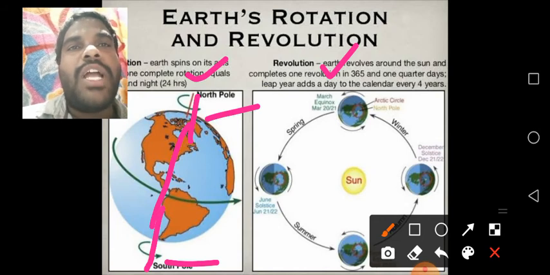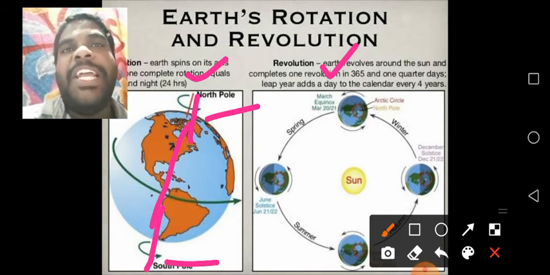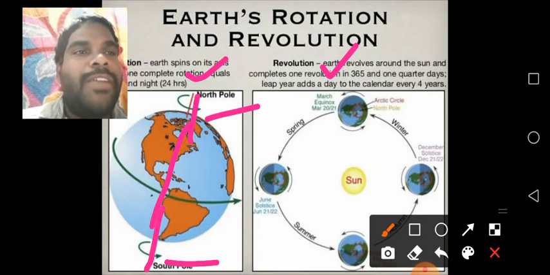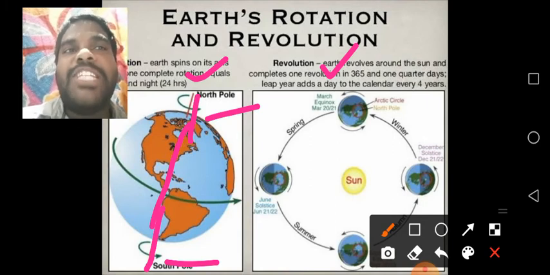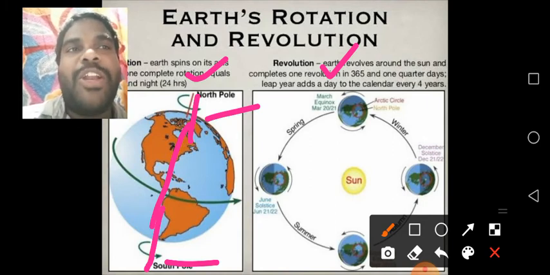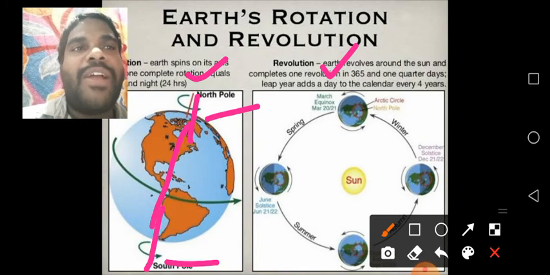Yes, the next one is revolution. What is revolution? While rotating, the earth also revolves around the sun in a fixed path. The fixed path is called an orbit. The orbit is which shape? Oval shape. See, children, the earth takes 365 days to complete one revolution. Understand, children? Actually, it is 365 and 1 by 4 days.